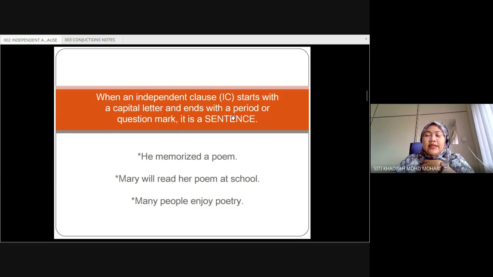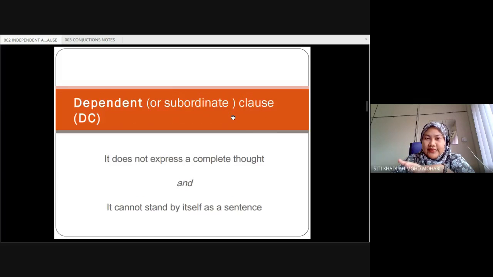For example, over here, he memorized a poem, or Mary will read her poem at school, or the last one, many people enjoy poetry. These are three examples of complete sentences. Okay, now we are going to talk about dependent clauses.